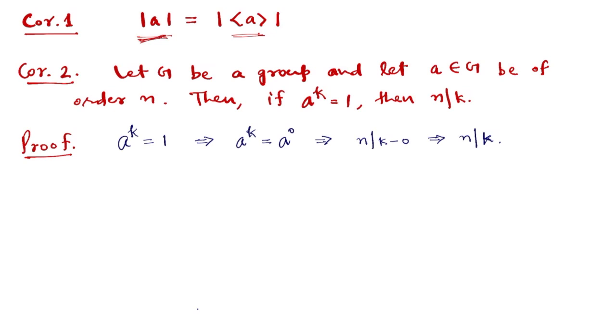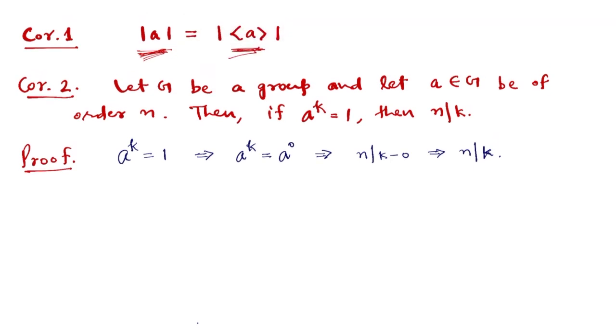So a cyclic group generated by an element is nothing but the collection of all the powers of the element. So if a is of infinite order, it will have infinitely many distinct powers. So that's why the order of a and the order of the cyclic group generated by a both are of infinite order.